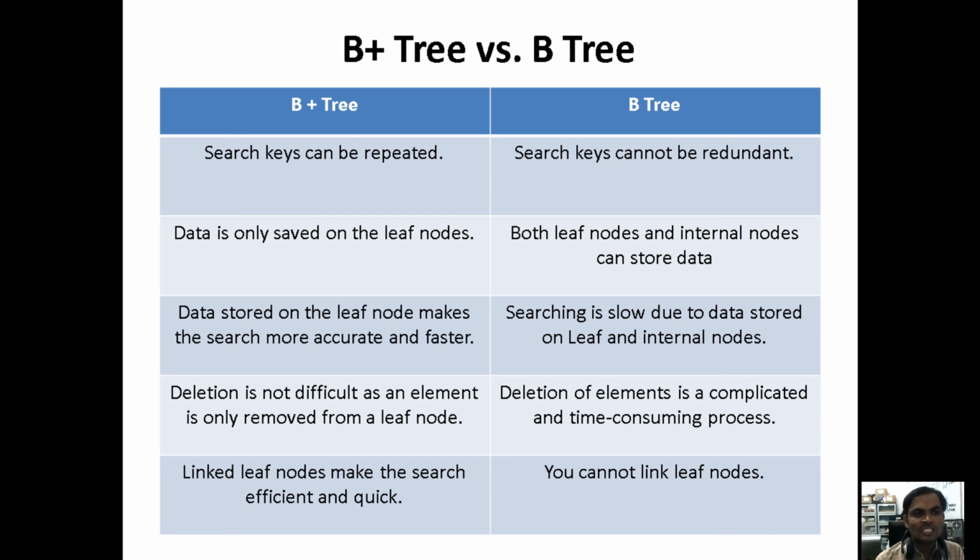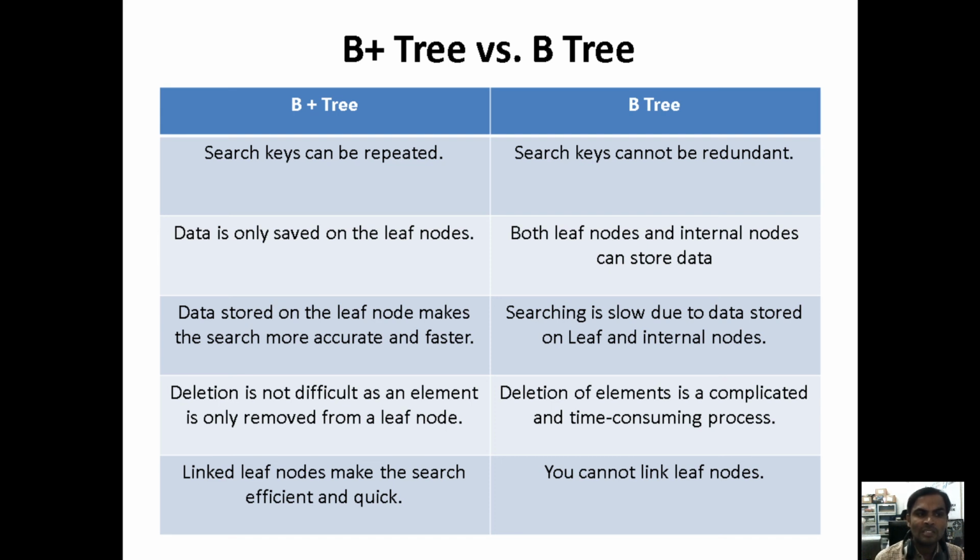In a B plus tree, search key values can be repeated. Under the B tree, search key values cannot be redundant, meaning duplicate search key values will not be there.